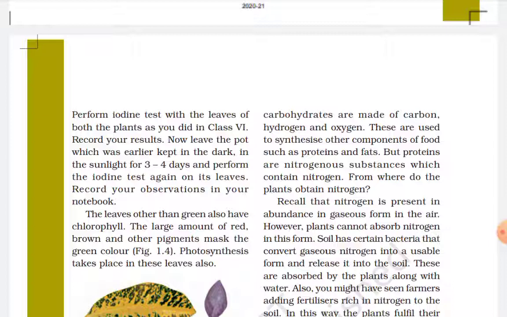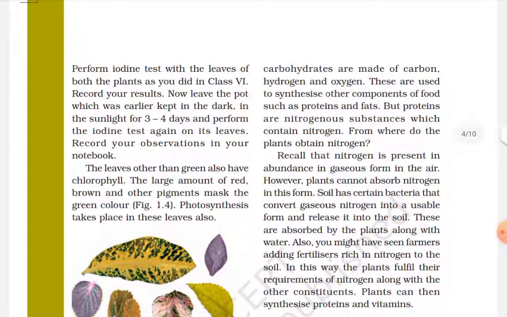There is 78% nitrogen in the air, but the plant cannot absorb nitrogen in this gaseous form. Soil has certain bacteria that convert gaseous nitrogen into a usable form and release it into the soil.